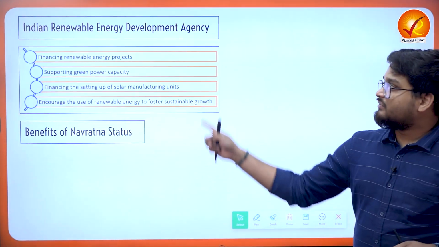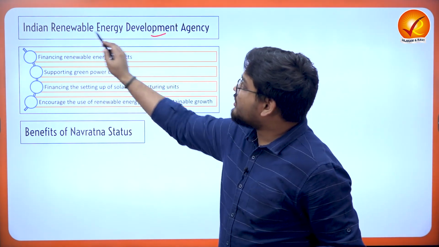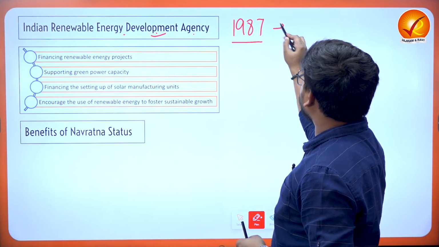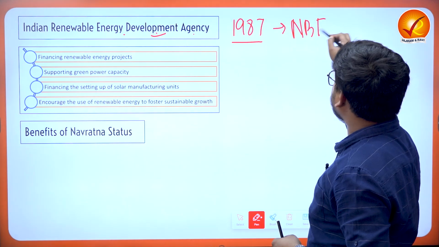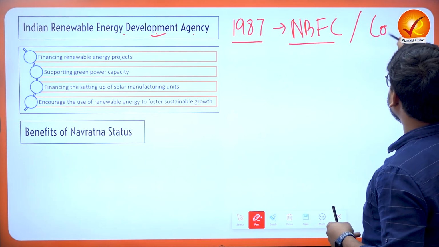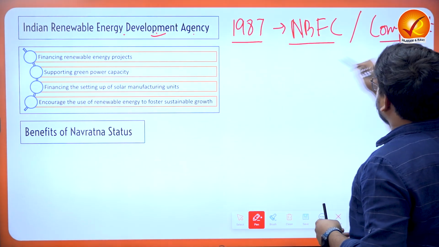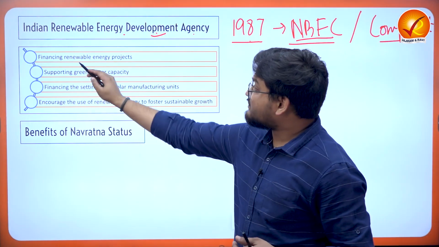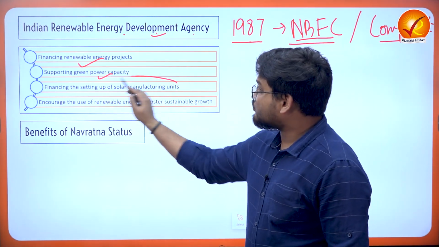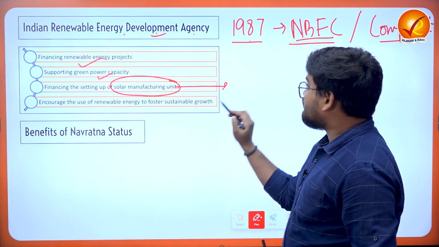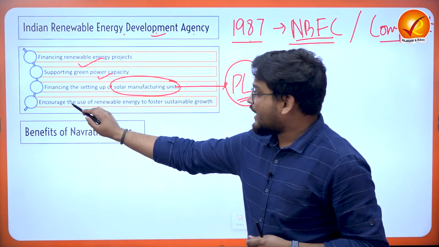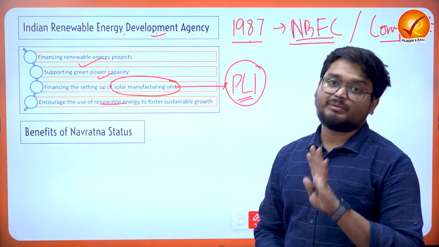And here recently we see that IREDA, or the Indian Renewable Energy Development Agency, which was conceptualized in 1987 as a non-banking financial company, is also registered under the Companies Act, right? It provides financing for renewable energy projects in the country, supporting green power capacity, financing the setting up of solar manufacturing units, a very important portion of the PLI scheme of the government of India, and also encouraging the use of renewable energy to foster sustainable growth in the country.